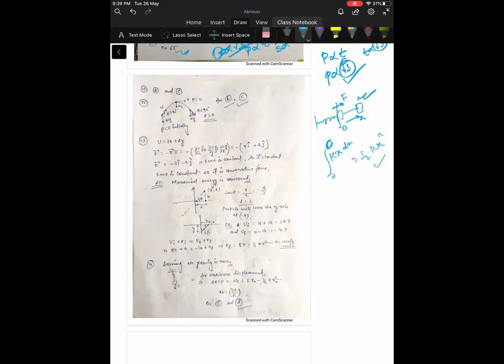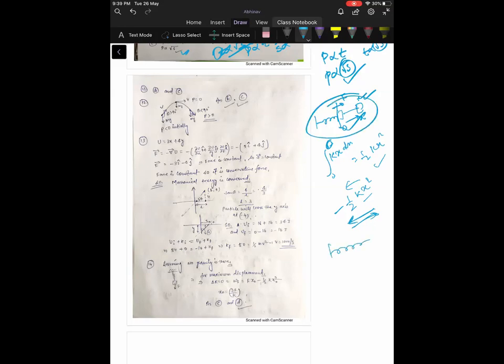Okay, now option B. Let us check B. Initially it was at the natural length and finally it was compressed by x. No, if you compress the spring, the spring will do work of minus half k x square. Why? Because the force is acting in this direction, so force and displacement are in opposite directions. Now in C, the spring was initially compressed by a distance x and finally was at its natural length. So both are just complementary to each other.